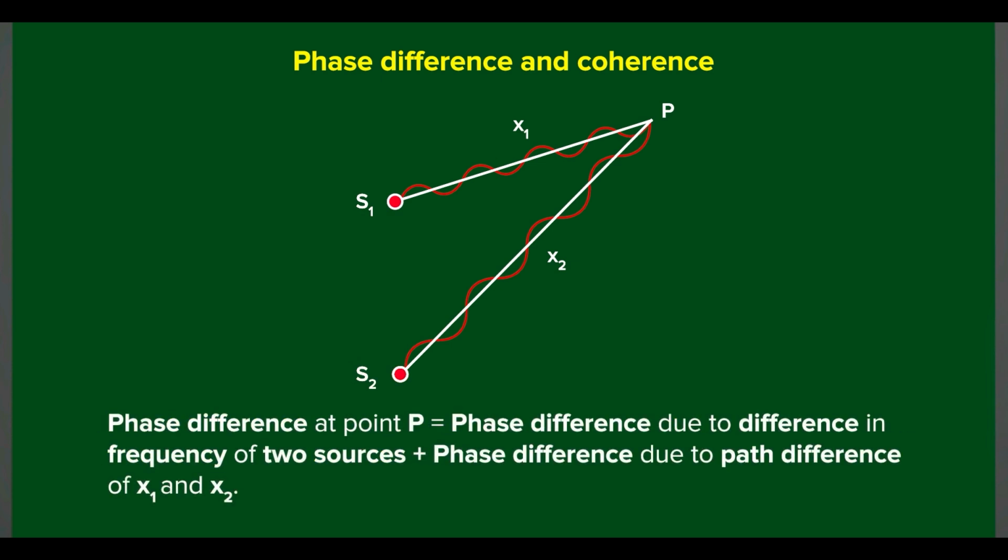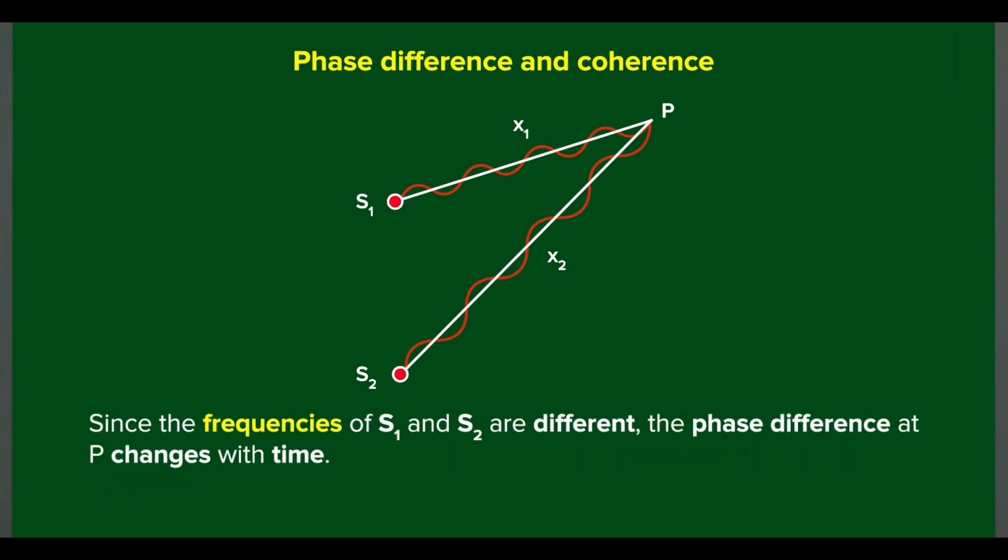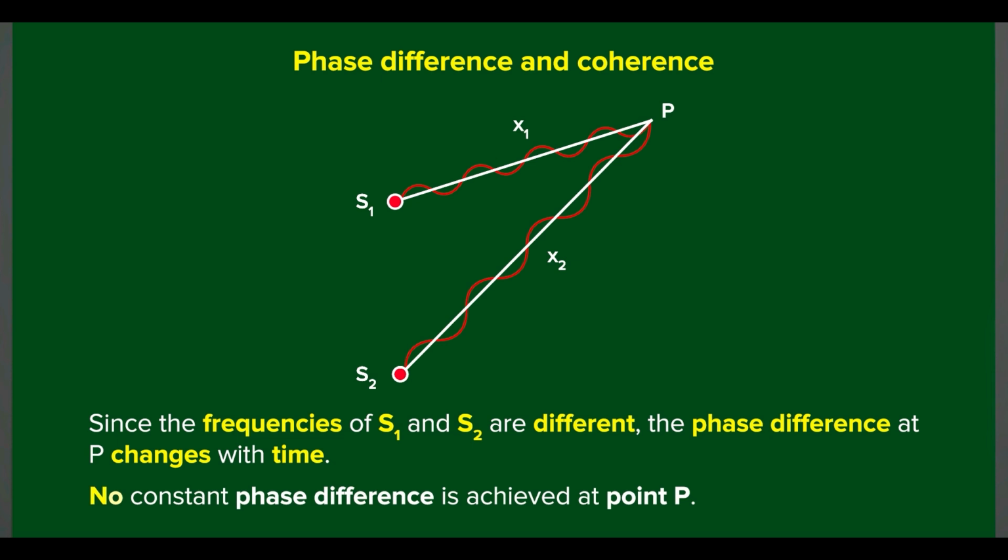In fact, the phase difference at point P is the sum of the phase difference due to a difference in frequency of the two sources, and the phase difference that arises due to the path difference of x1 and x2. Since the frequencies of the different sources are different, that means the phase difference encountered at P changes with time. In other words, no constant phase difference is achieved at point P.